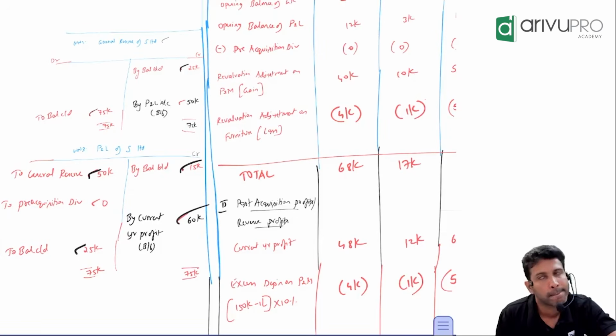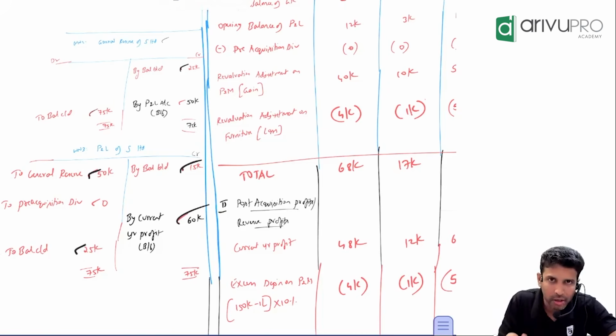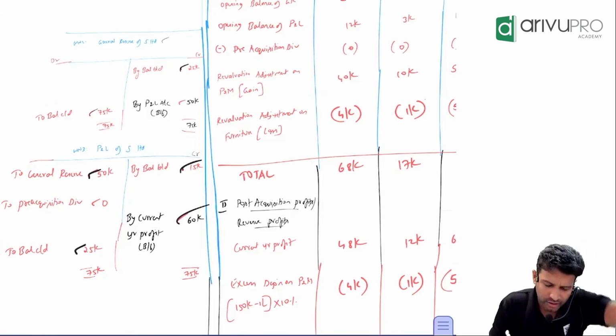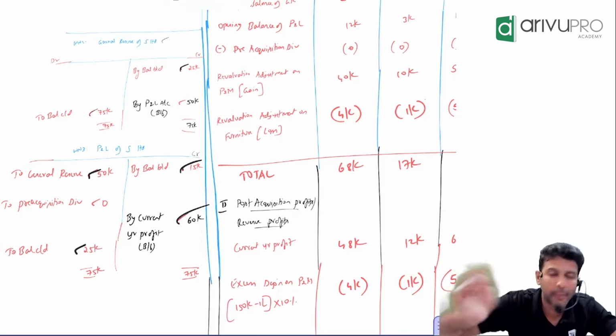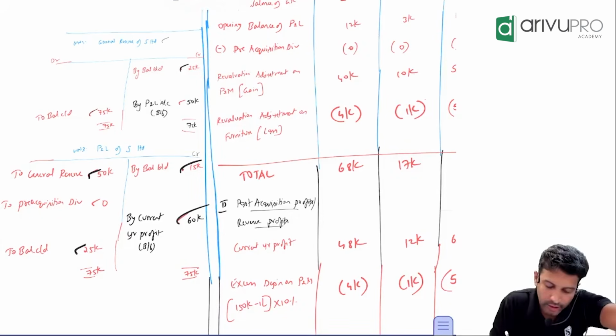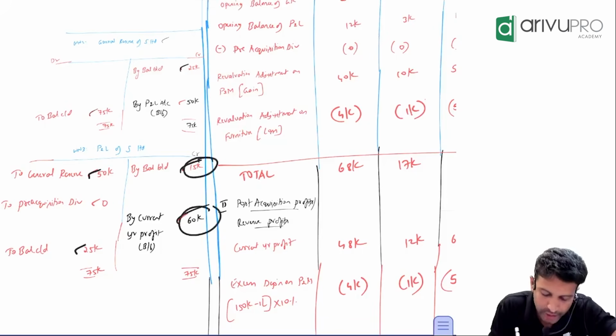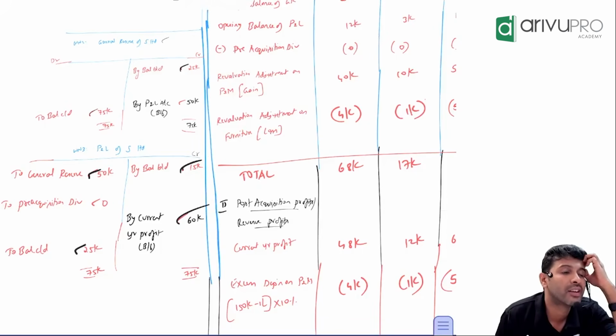Okay, done. Next. Sir, this 25,000, is it an arrived number or a derived number? How did you get 25,000 basically? You had 15,000. In that, additionally, how much profit did you make? 60,000. So take a calculator. You had 15, you generated 60 more. How much do you have? 75.